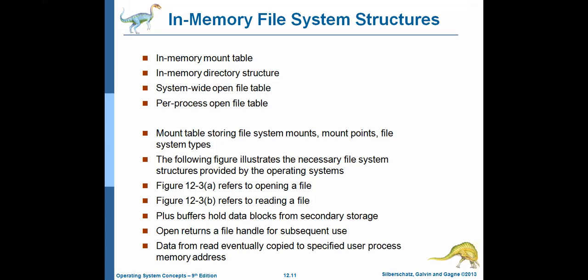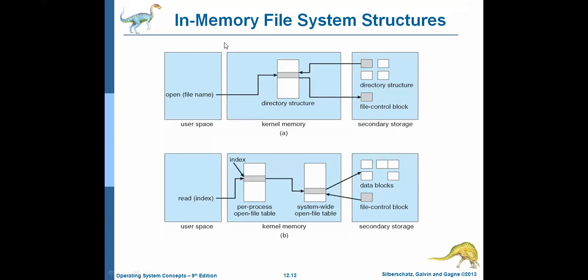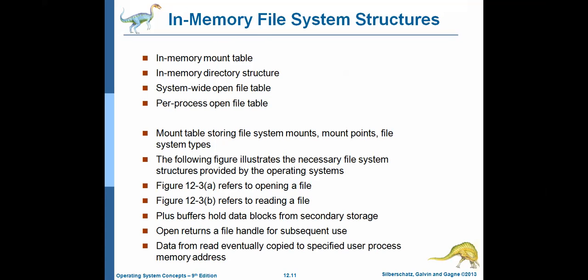So what is the in-memory mount table? First, what is the in-memory file system for? It is used for both file system management and performance improvement via caching. So it is for two things: one is file system management and the second is performance improvement via caching. These are the two benefits of implementing the file system using the in-memory file system. The four things we need to discuss are the in-memory mount table, the in-memory directory structure, the system-wide open file table, and the per process open file table.